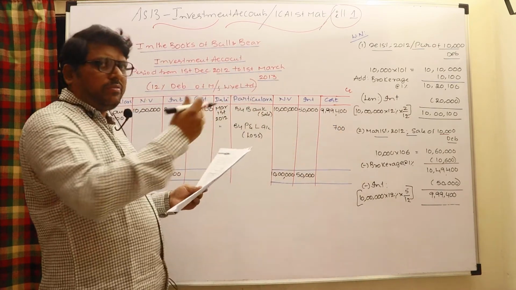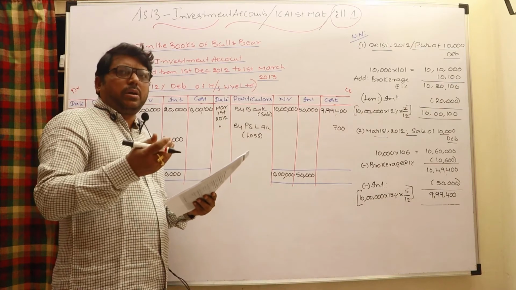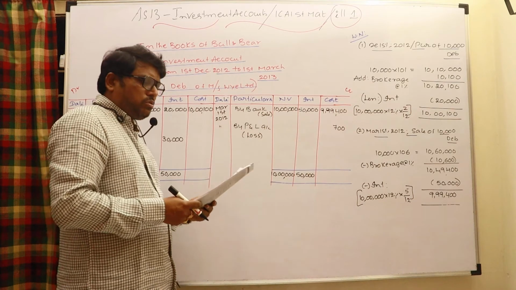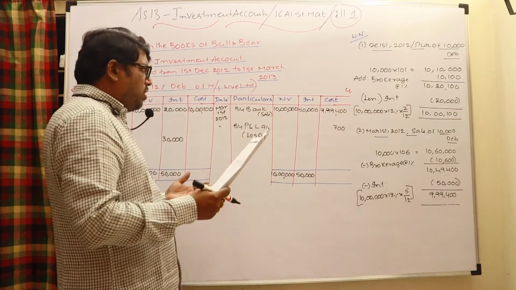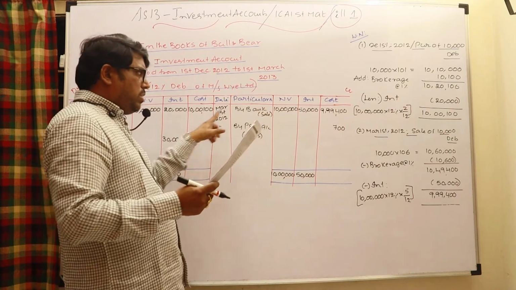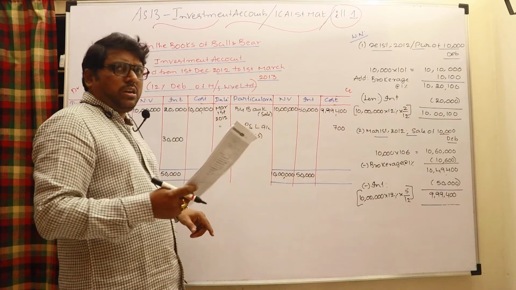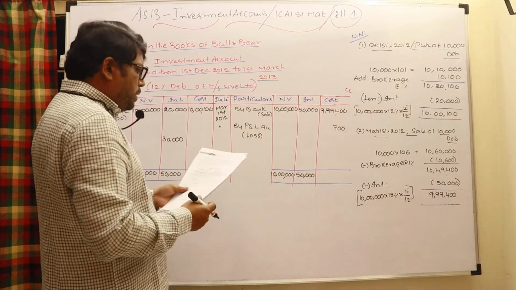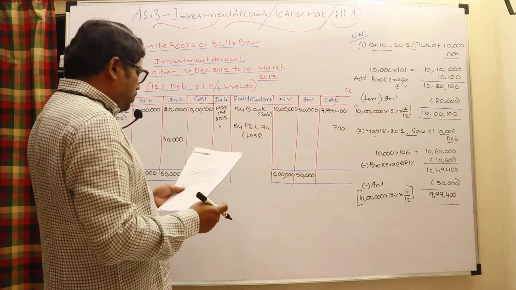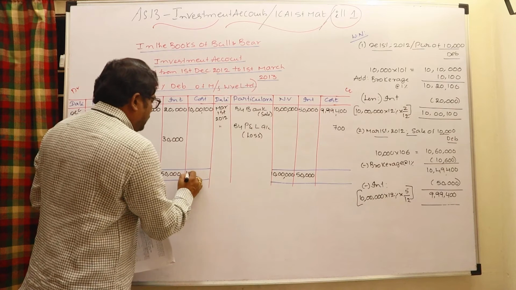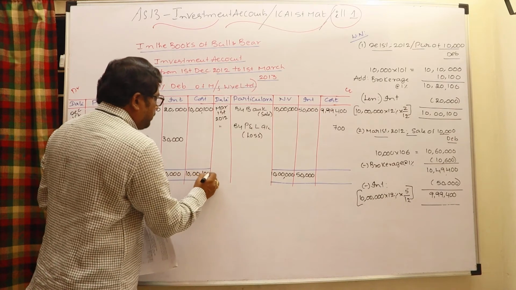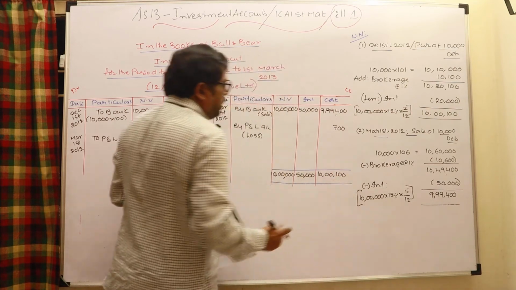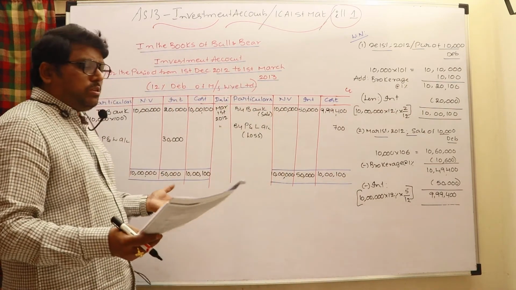If there are a number of investments and only a part of them is sold, then we need to go for working notes to calculate profit or loss. But here it is not necessary. Cost incurred 10,100,000, sold at 9,99,400, so there is a loss of 700. P&L to investments. In the investments by P&L, 700 rupees. Just total both the sides. This is 10,100,000, 10,100,000. That's all.